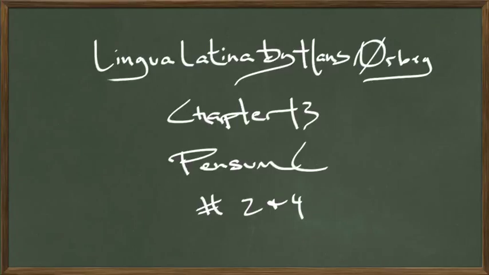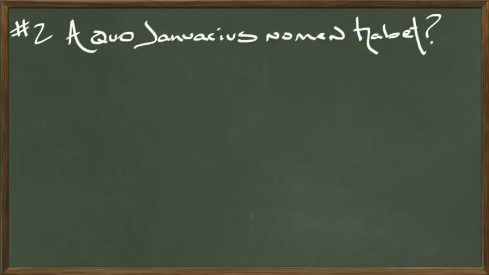In chapter 13 of Lingua Latina by Hans Orberg, in Pensum C, questions 2 and 4 cause my students trouble. Perhaps they've bothered you as well. So, question number 2 is A quo Januarius nomen habet? A quo Januarius nomen habet?